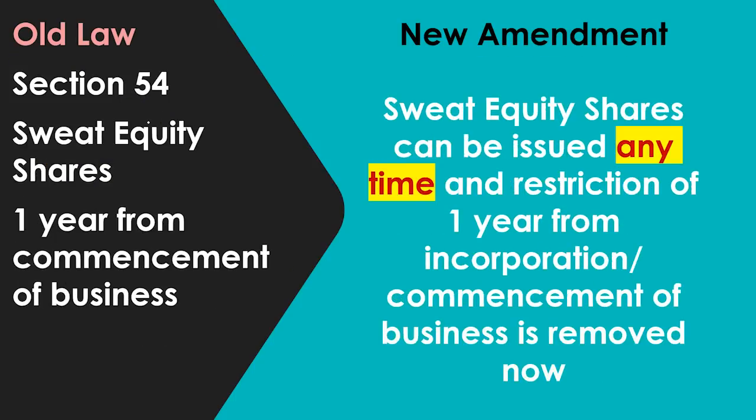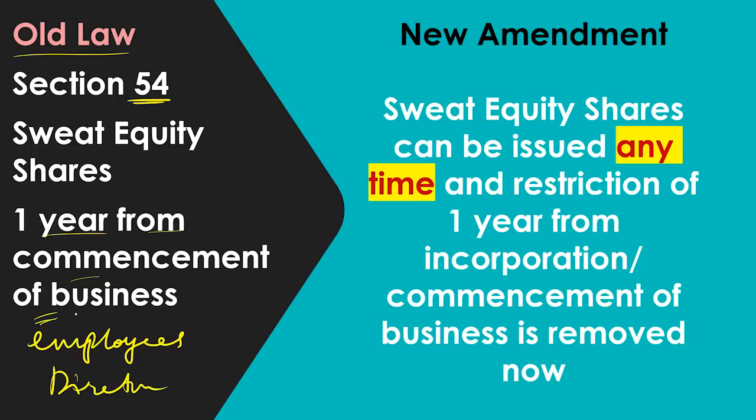We will go to the next amendment. Section 54, sweat equity shares. The old law said that we can give sweat equity shares to the employees or the directors of the company only from 1 year after the commencement of the business of the company. This was a very big problem for startup companies, who used to find section 54 not very helpful.